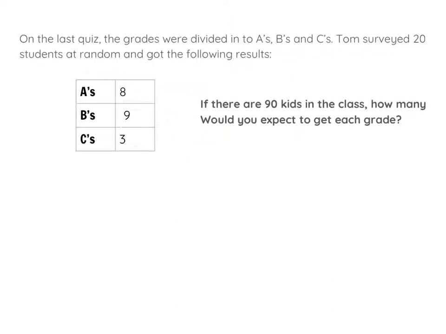The last concept we've learned is how to take a sample, which is this, and convert it to an entire population. So some backstory for this problem. On the last quiz, the grades were divided into A's, B's, and C's. Tom surveyed 20 students at random, so that's our chart, and got these results. If there's 90 kids in the class, how many would you expect to get each grade?